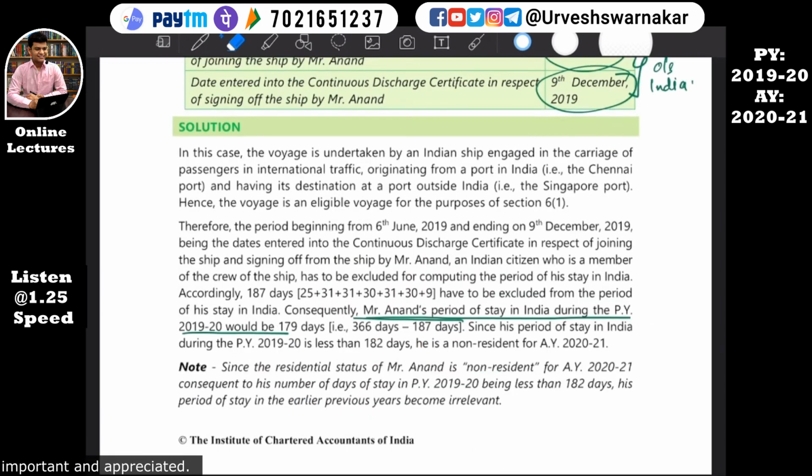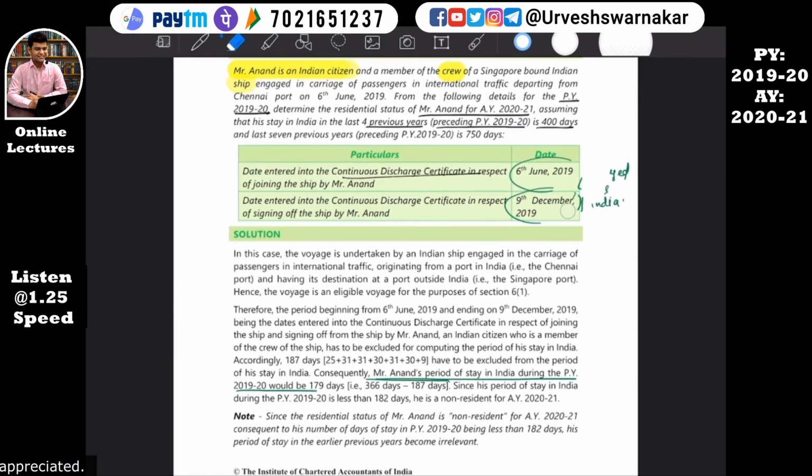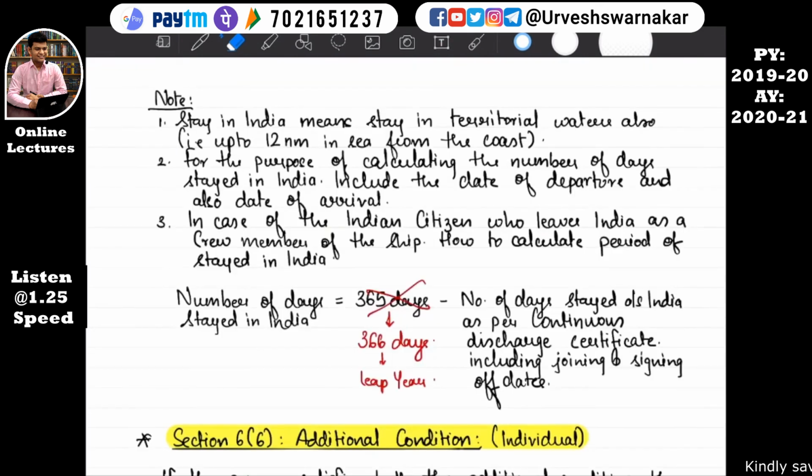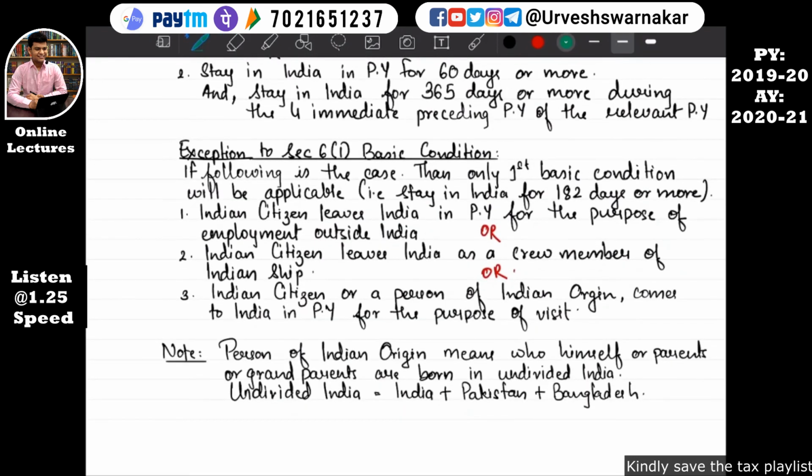We have solved one illustration from ICAI study material. I hope this is quite clear, and do not goof up. Okay, do not goof up over here. I'll just add one more reference in my note. Okay, in this, refer note.